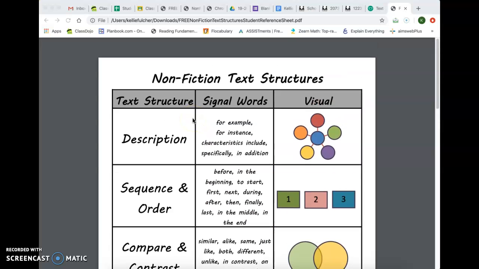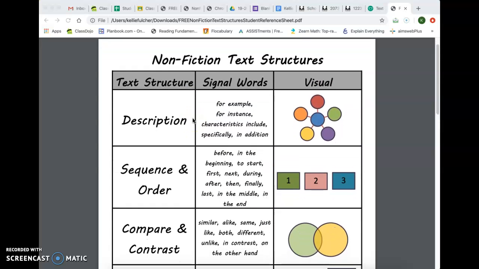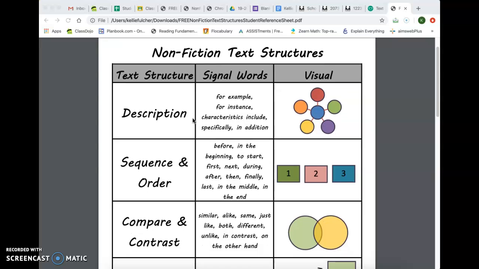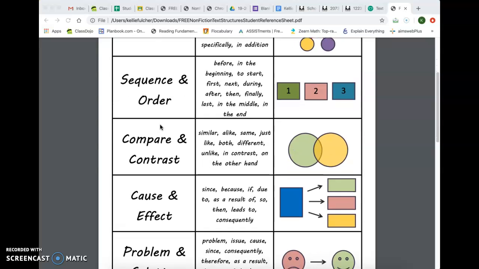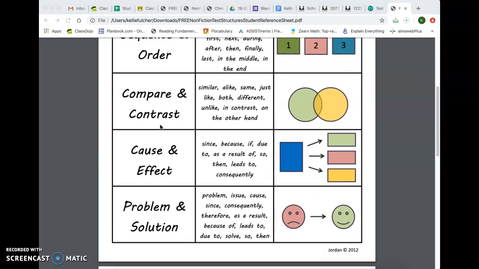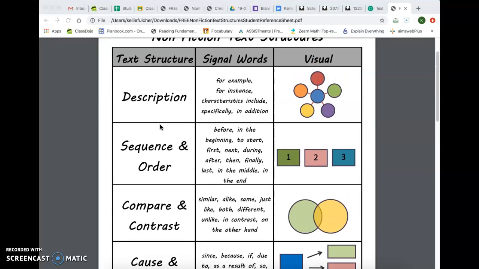Today we're going to be talking about nonfiction text structures. There are 5 main text structures: description, sequence, which we also call chronological order, compare and contrast, cause and effect, and problem and solution. Description is exactly what it sounds like. It's when a nonfiction article describes something or someone.